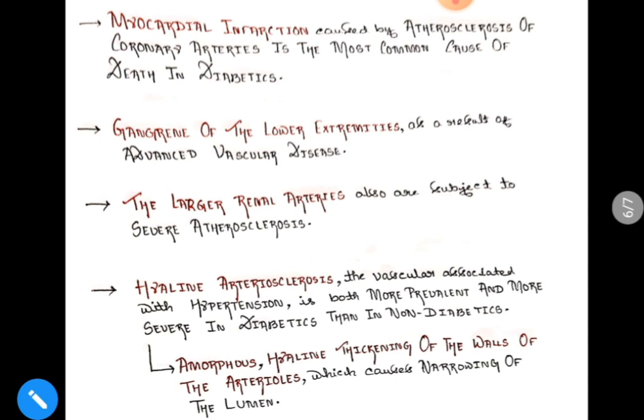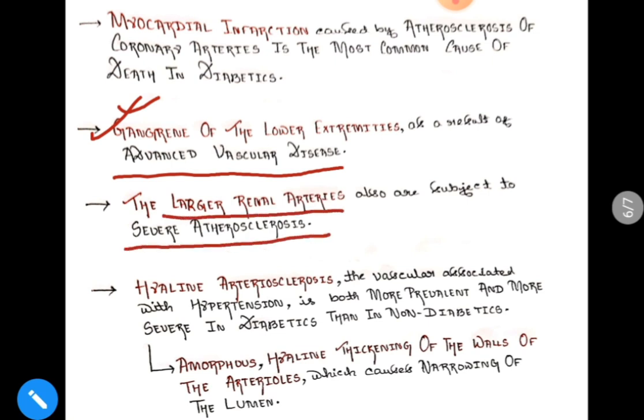Secondly, this atherosclerosis can lead to peripheral vascular disease. In advanced vascular diseases, it will lead to gangrene of the lower extremities. There will be a compromise in the supply of blood to the extremities, to the lower limbs. As a result, there will be gangrene of the lower extremities. Next, the larger renal arteries will also be affected due to severe atherosclerosis. So this is how atherosclerosis contributes to the macrovascular diseases.